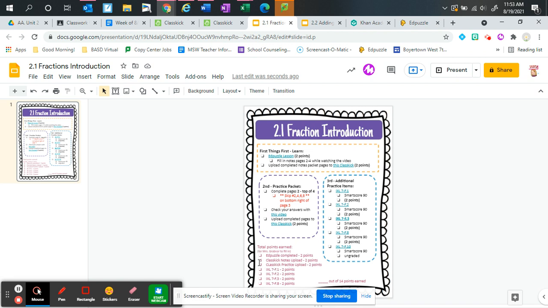I'll go through and check these things off as well, and then I'll tell you how many of the points you earned for that particular day, which, like I said before, will also show up in Infinite Campus. So this just puts it all down on one page, which I think makes life a little bit easier for us. And if we have any special days in between, you'll see a different numbered item, and it'll just say something like 2.1b, today's a practice day, and it'll outline what exactly I would want you to do on that particular slide.